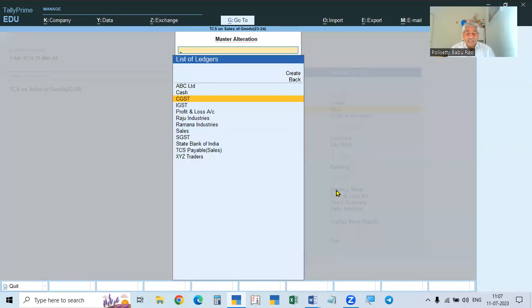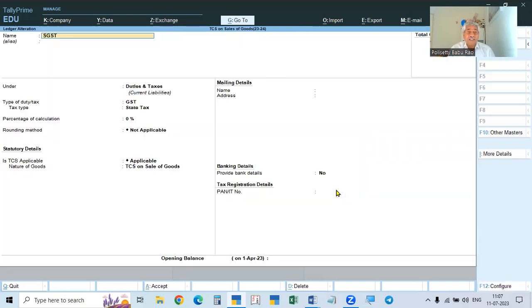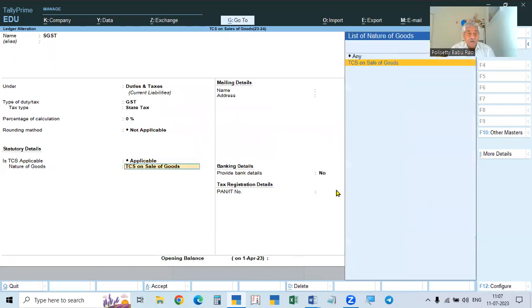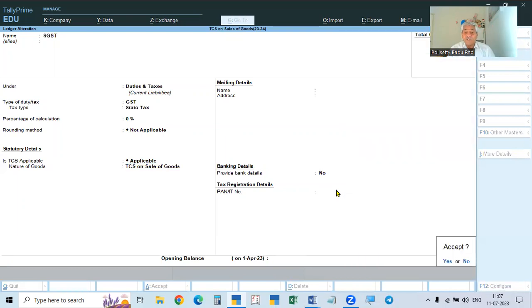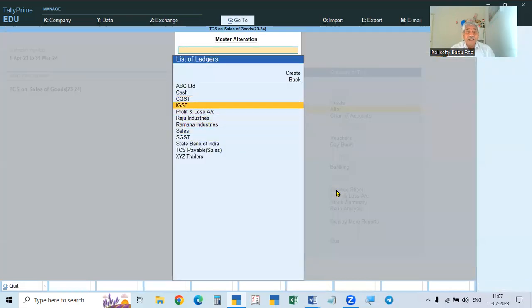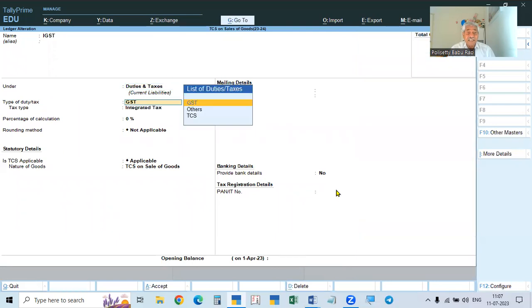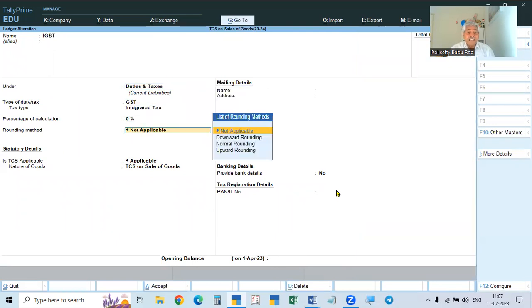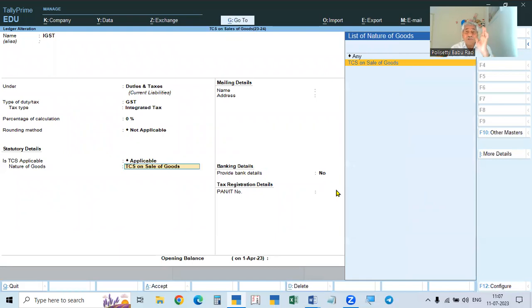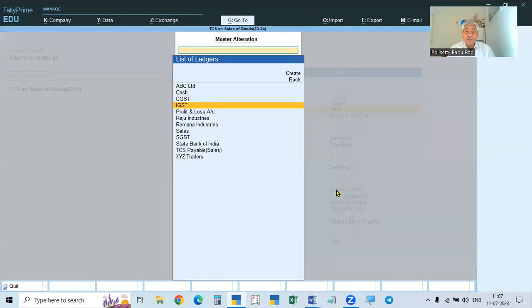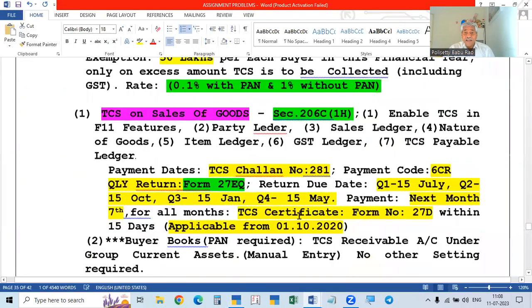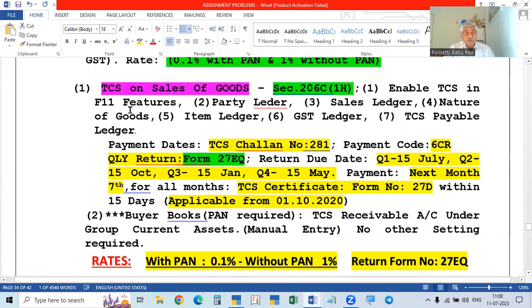And then SGST also, same thing: SGST, duties and taxes, GST, state tax, TCS applicable, nature TCS on sale of goods. Similarly IGST also: IGST, duties and taxes, GST, integrated tax, then applicable, nature of goods TCS on sale of goods. So all these are done. Now see, I completed the sales ledger, nature of goods, party ledger, and then the GST ledgers.